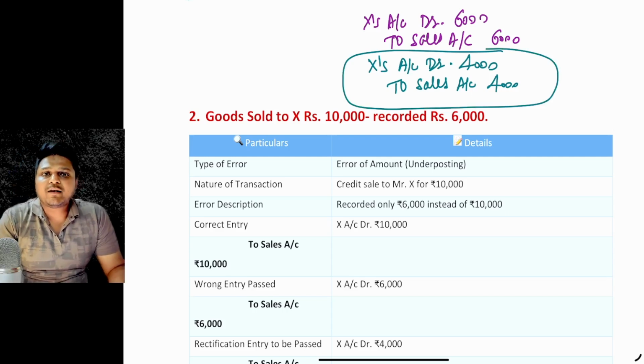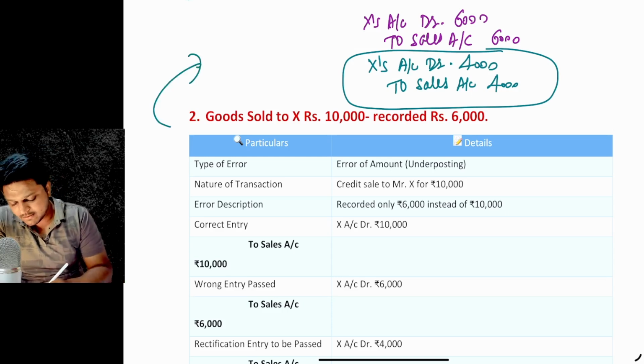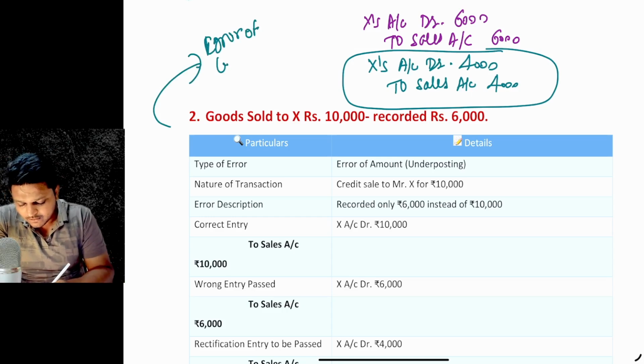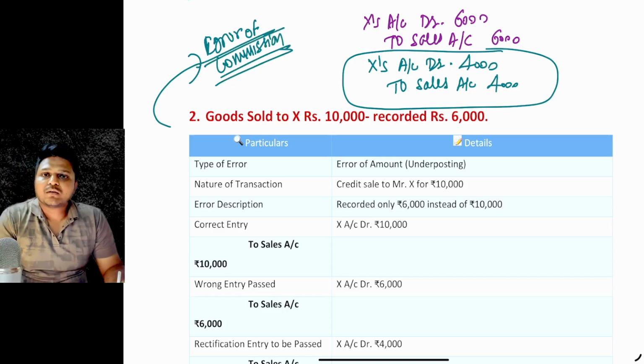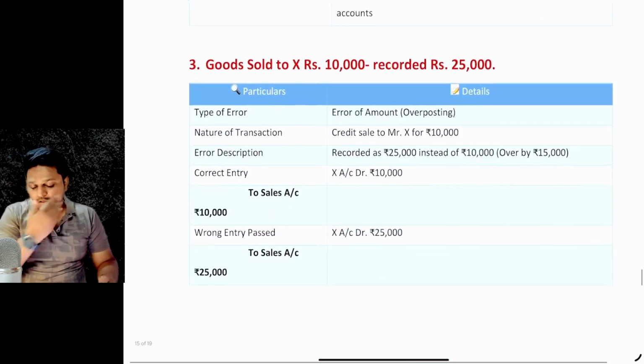Now what type of error is this? This is an error of commission. This is not an error of omission. This is an error of commission, right? Is that clear? Okay. Now let's move to another one.